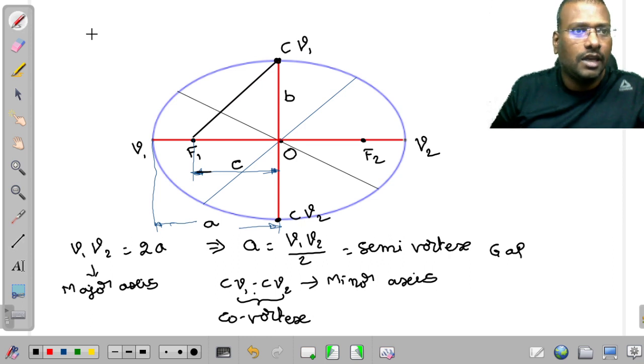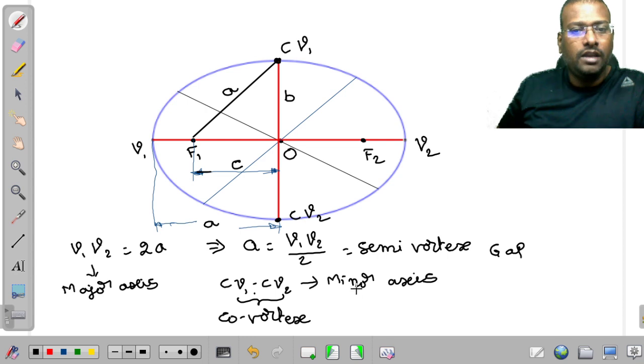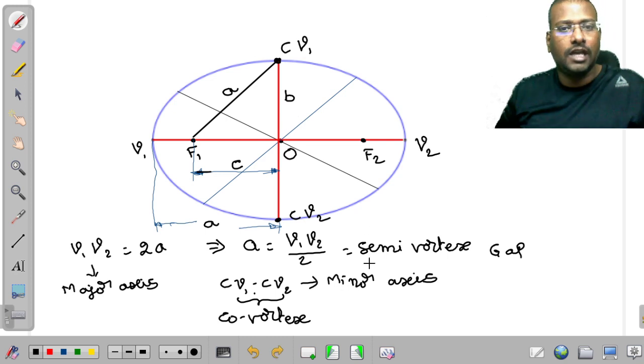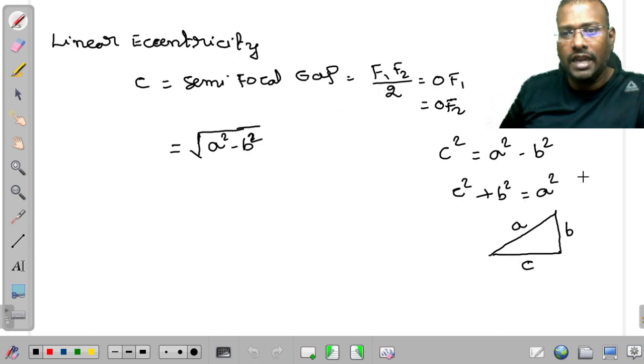That is why, as I said just now, the minor axis is represented as twice of b. 2b is considered as the minor axis because OCV1 is going to be treated as b, from the linear eccentricity equation.